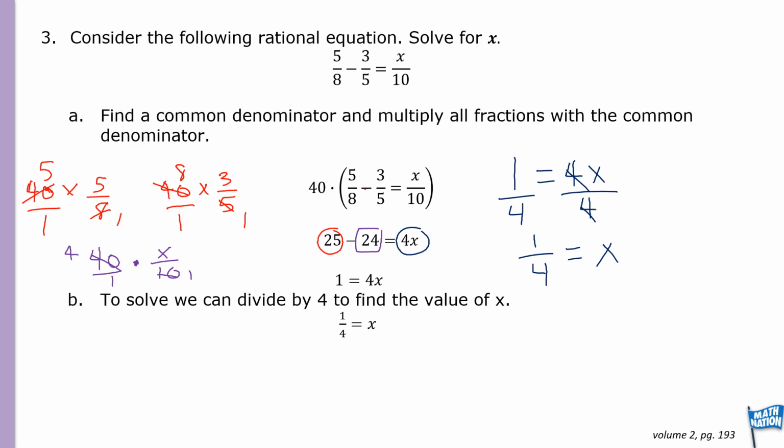Here we're solving for x. As you can see in letter B, it says to solve, we can divide by 4 to find the value of x. Okay, let's move on.